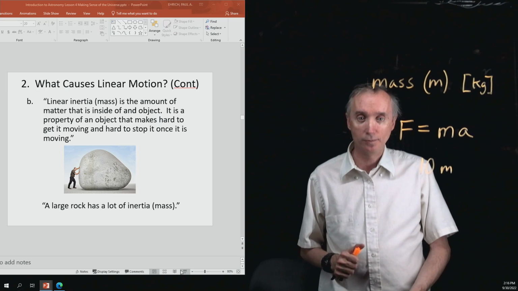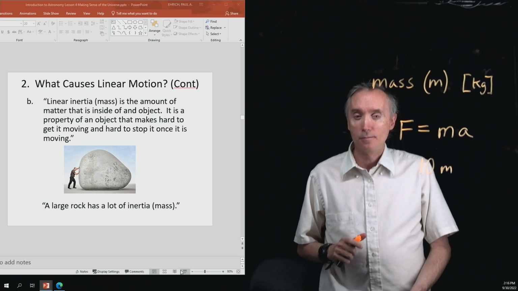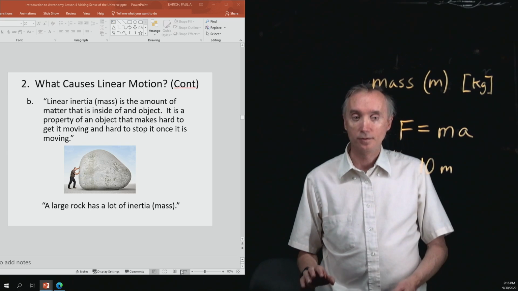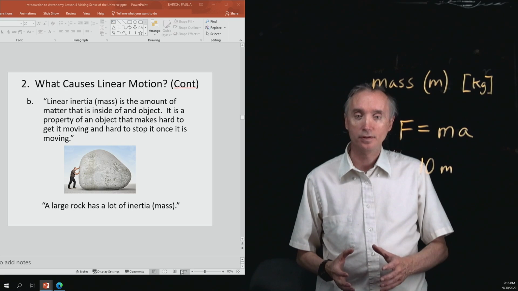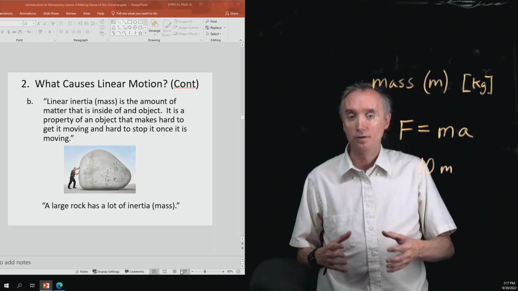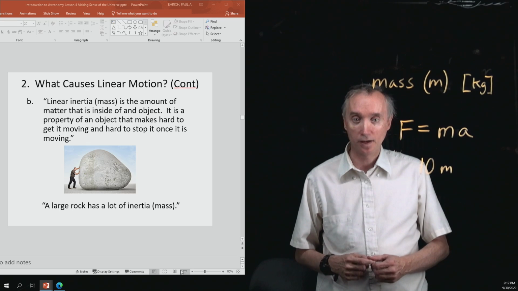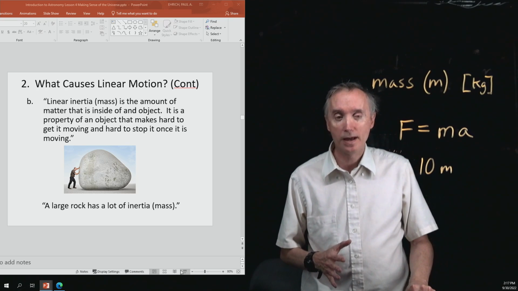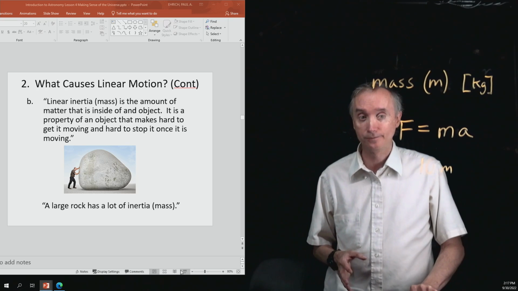So that's what we mean by mass. Now, depending on the amount of mass, it's either going to be easy or hard to get it moving or to stop it from moving. We're going to call that inertia. So another name for mass is inertia.